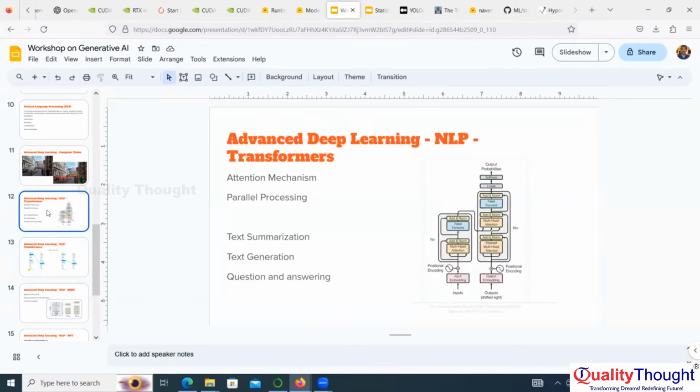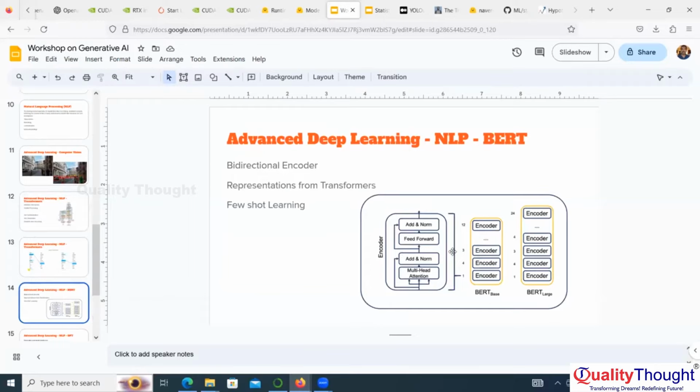Here we can see there is an encoder on the left side and a decoder on the right side. What they did is they removed the decoder and stacked 12 or 16 layers of encoders here. BERT base has 12 layers. BERT large has 24 layers. So what is the advantage they get?